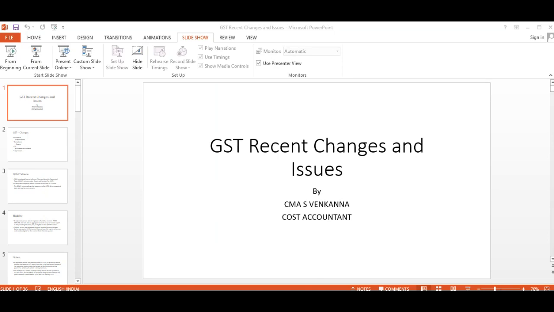Who is eligible? A registered person who is required to furnish a return in form GSTR-3B, all the people who have to file GSTR-3B, and who has an aggregate turnover of up to 5 crore rupees in the preceding financial year, can opt for the QRMP scheme. It is only an optional scheme announced by CBIC for easy compliance and to reduce the compliance burden on the MSME or SME sectors.